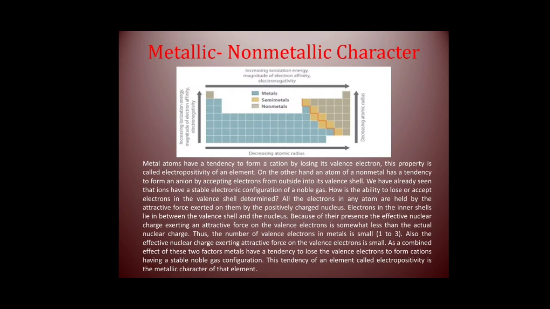While going from left to right within a period, the outermost shell remains the same, but the electrons get added to the shell. The attraction between the nucleus and the outermost shell increases. This results in the formation of anions, that is negatively charged ions, and electronegativity increases. The tendency of an atom of an element to form anions, or electronegativity, is the non-metallic character of the element.